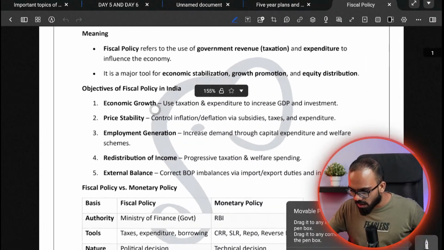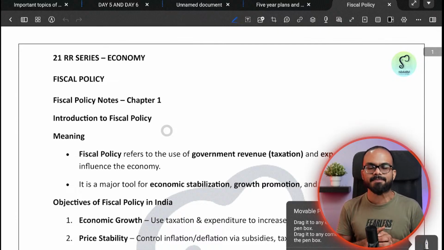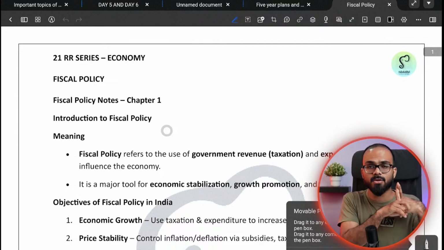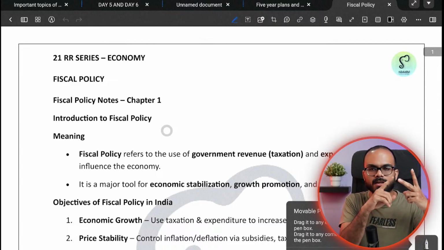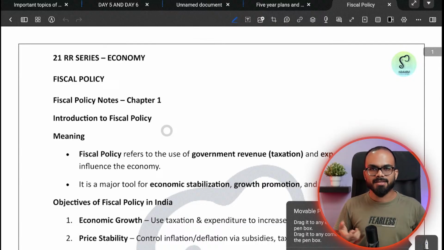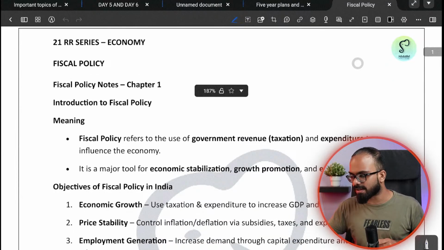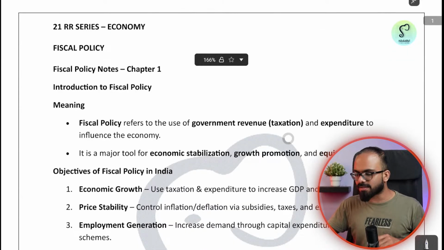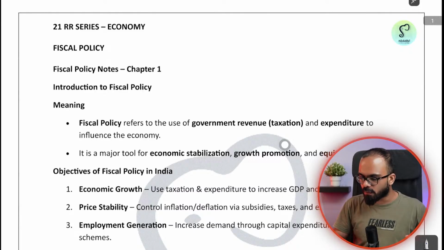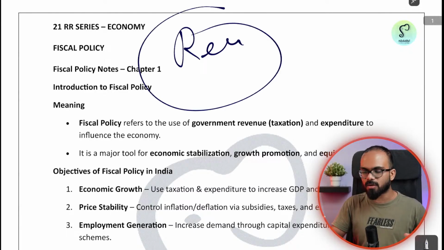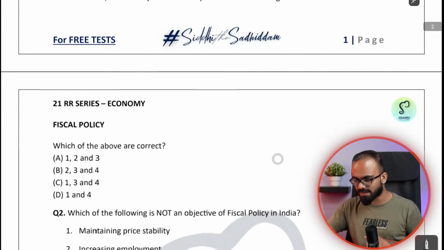This is a fiscal policy document. Fiscal policy is very simple. It is about taxation. They might ask you questions on taxation and GST, how GST was introduced, what the slabs are, and in the worst case, they can give you a particular item and ask in which GST slab it belongs, because there is a discussion going on in this country where the government is planning to reform the GST slabs and reduce the number of slabs. So fiscal policy is all about taxation and spending.